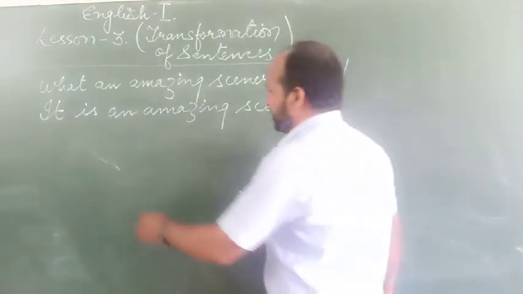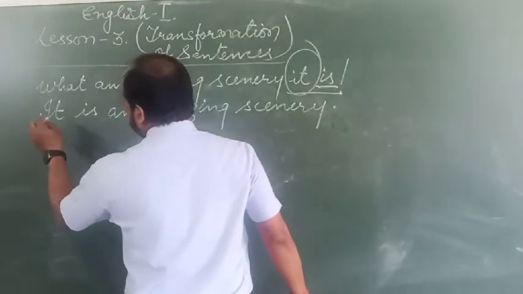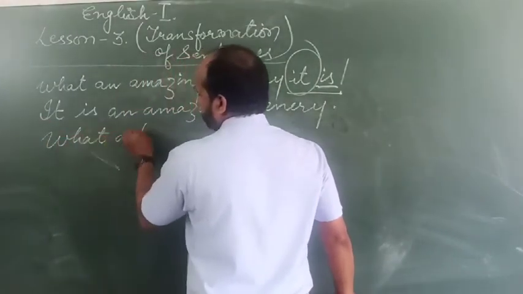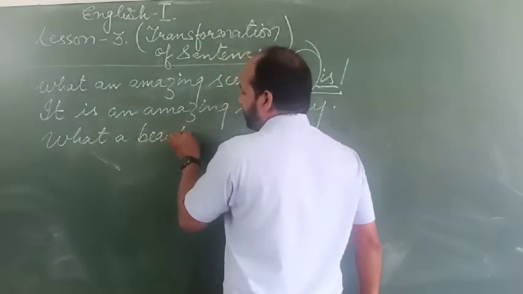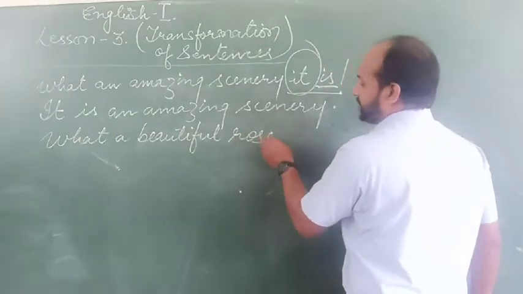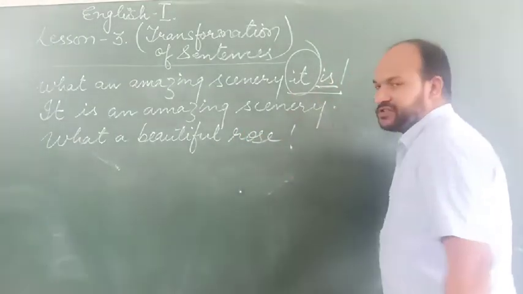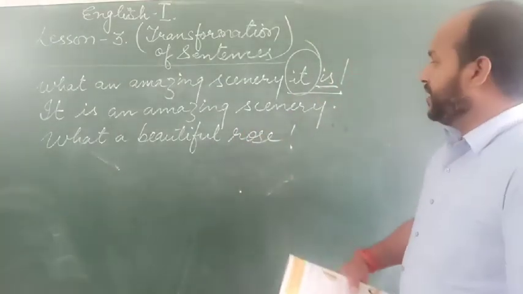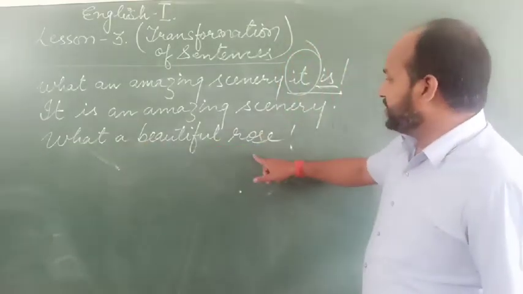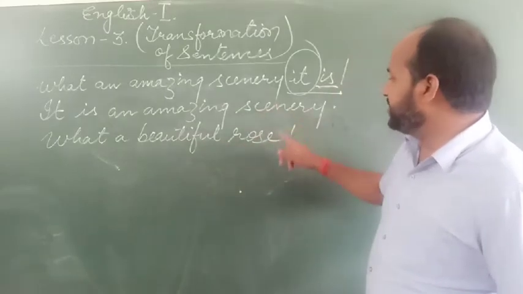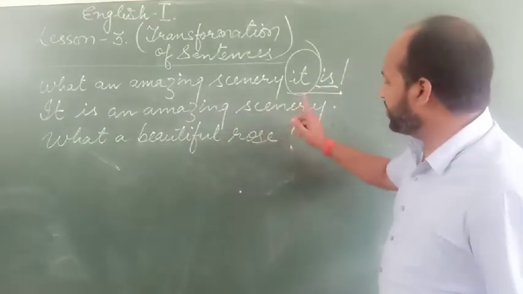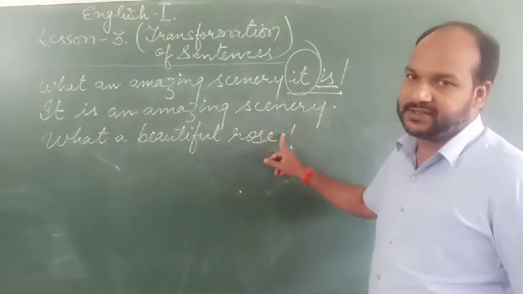The same way: what a beautiful rose! Usually the exclamatory sentence will end with it is, but it is not necessary to write it is in the sentence.